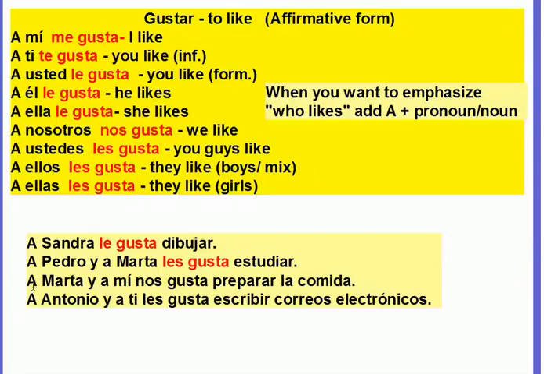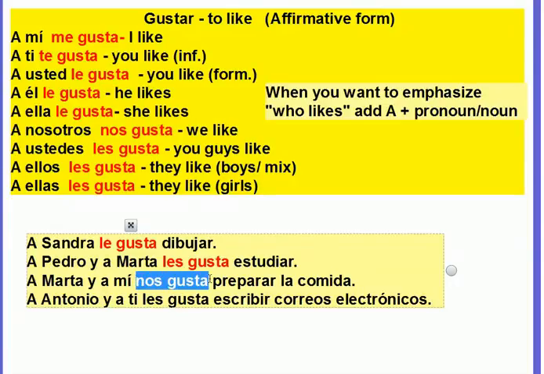Let's see one more. If I say Marta and I like to prepare food, to cook, okay? Marta and I, I need to be careful because remember, I cannot say yo with this verb. So I say a Marta y a mí. And now we have a problem because a lot of students will be tempted to put me gusta, and it's not me gusta.